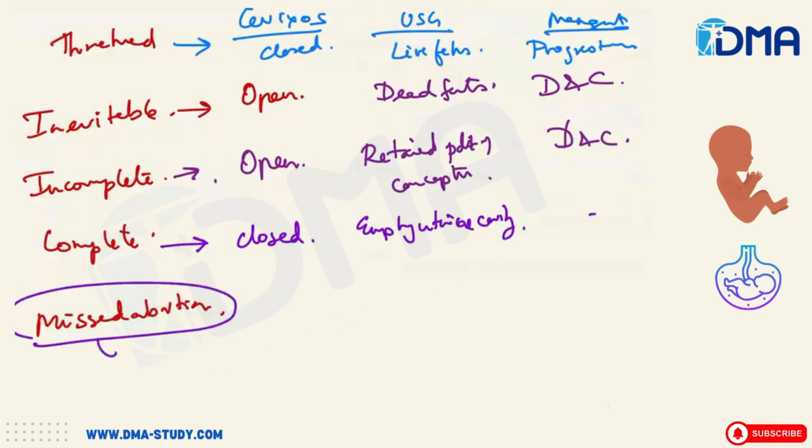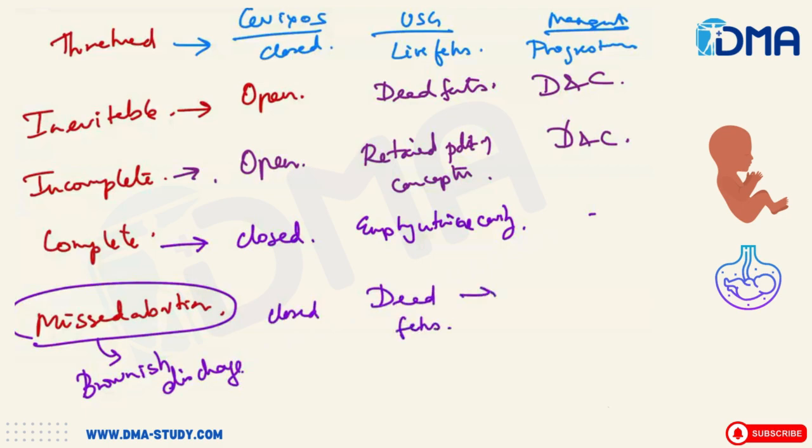Missed abortion is very important. The patients don't know that they have aborted. Most of the time it happens in very young mothers, less than 20 years old. They will not be able to realize whether the baby is moving or not. They will have a brownish discharge, the cervical os will be closed, and the fetus will be a dead fetus in case of missed abortion.